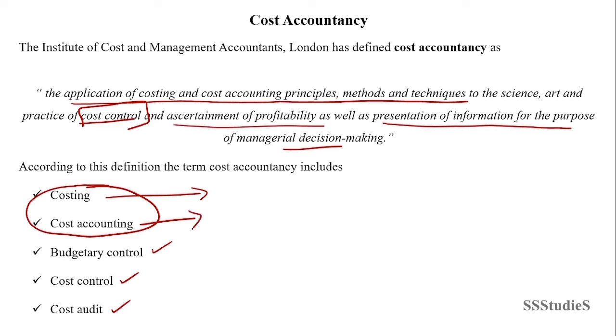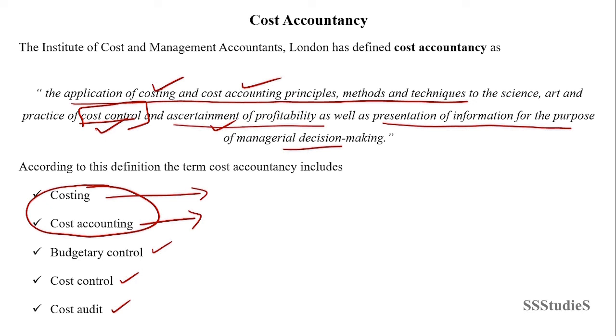And cost accountancy is applying these costing and cost accounting principles, methods, and techniques for what purpose? To practice cost control within the organization, to ascertain profitability, and to present this information to the management so that they can take timely decisions. As such, cost accountancy is a broader concept and includes costing, cost accounting, budgetary control, and cost audit.